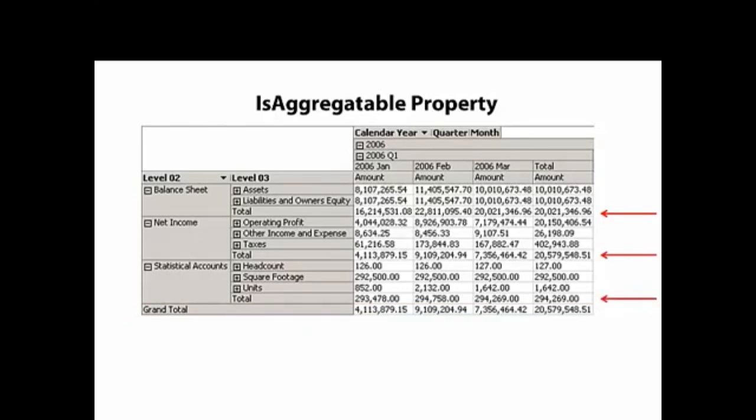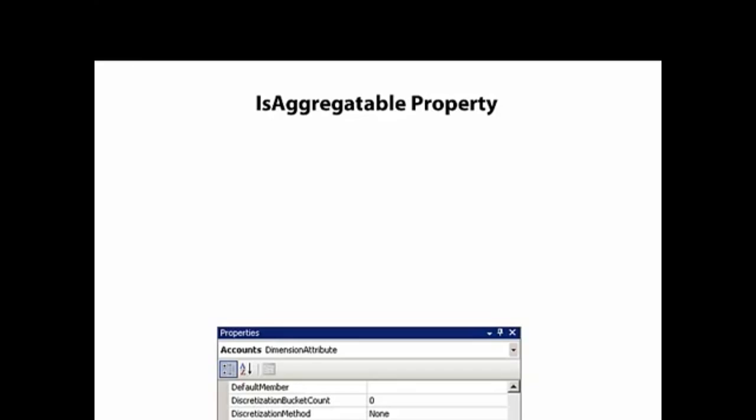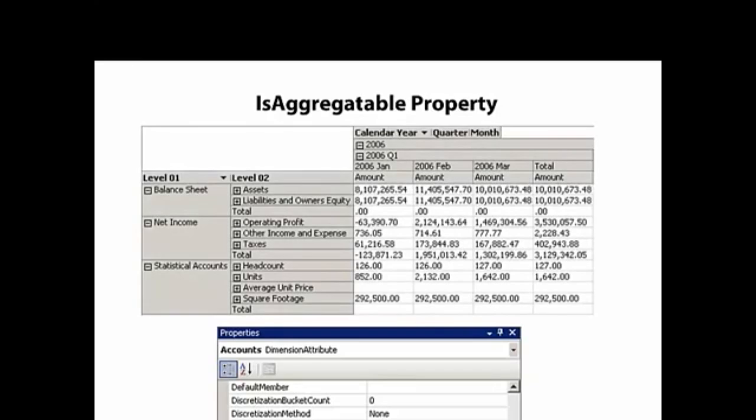Analysis Services is adding up the children for each of these totals because of the IsAggregatable property. So we can change this property to false, but only for the Account attribute. And then when we redeploy and process the cube, we see the grand total, or All member, is gone, and we see the correct totals for Balance Sheet, Net Income, and Statistical Accounts.